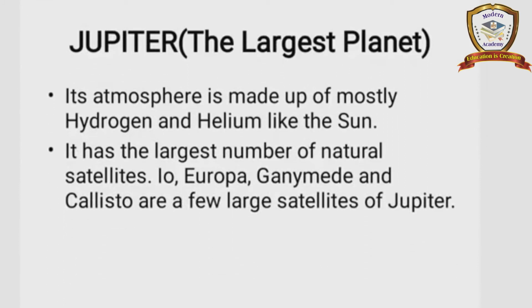Its atmosphere is made up of mostly hydrogen and helium, like the Sun. So you know very well, the Sun is also made of hydrogen and helium, the same as Jupiter. It has the largest number of satellites. Io, Europa, Ganymede and Callisto are a few of the largest satellites of Jupiter.